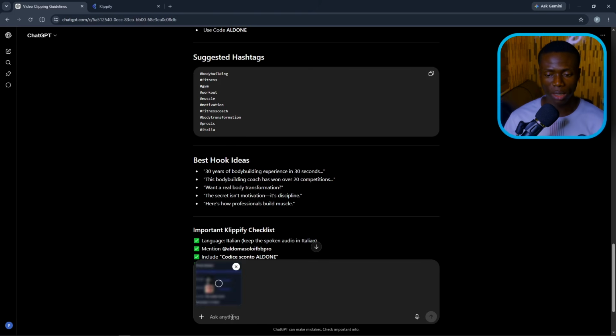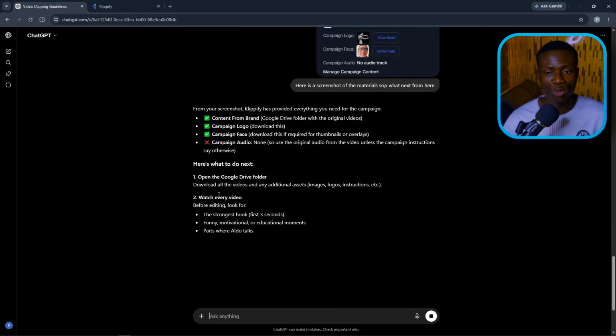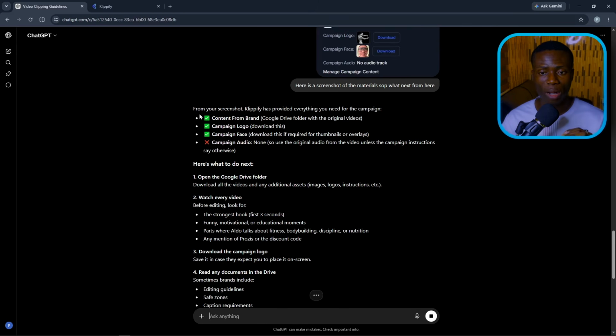So I'll paste it in here. You are basically just having a chat with ChatGPT. I'm doing this in a way that you can actually grab it. So you can see from your screenshot, Clipify has provided everything you need for the campaign. Content from brand, Google Drive and folder.